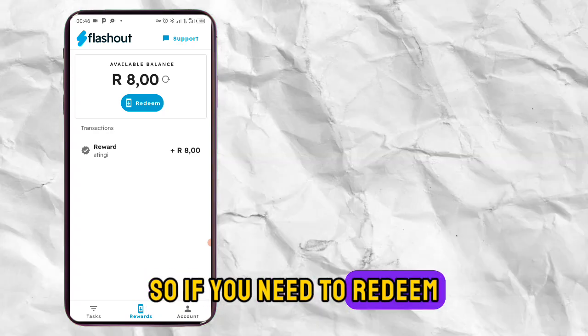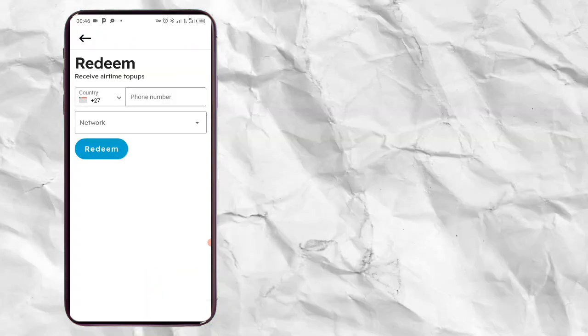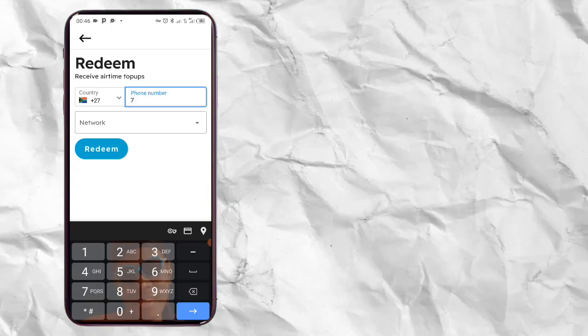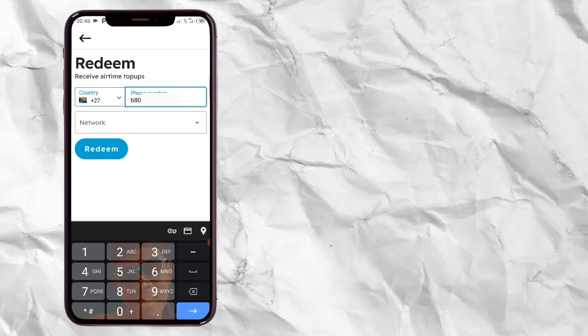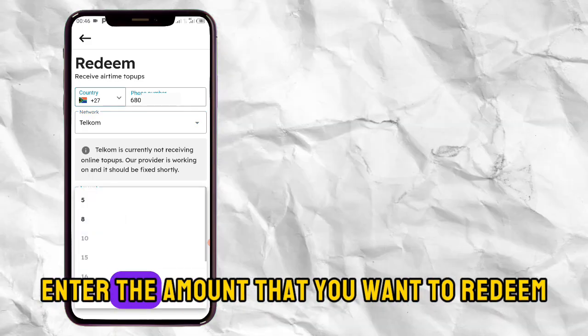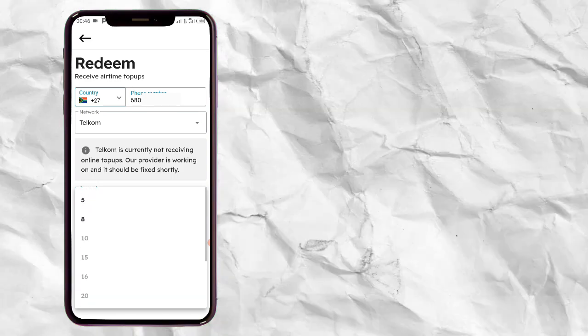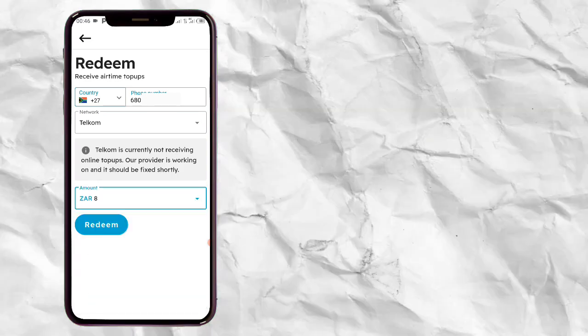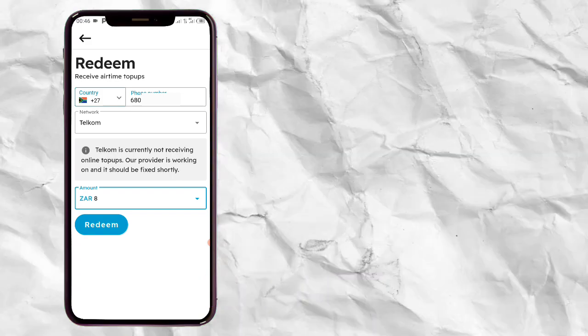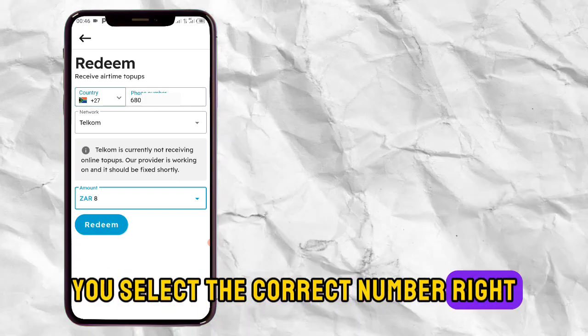So if you need to redeem, you can just tap there on redeem, and you enter your mobile number. Make sure you enter your mobile number here. So I'm just going to enter my mobile number. Then you enter the network there, right? Then you can also enter the amount that you want to redeem. So you can see there 5 or 8. So I'm just going to tap there on 8. So make sure, right? Make sure you select the correct number, right? You enter the correct number.